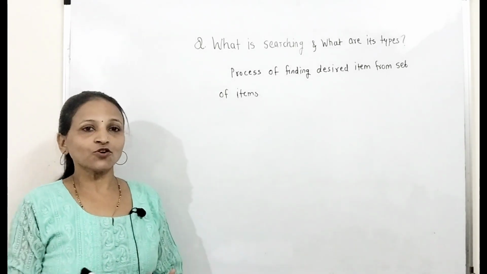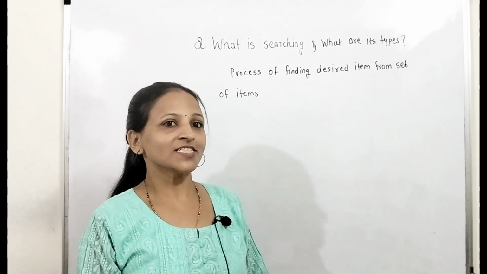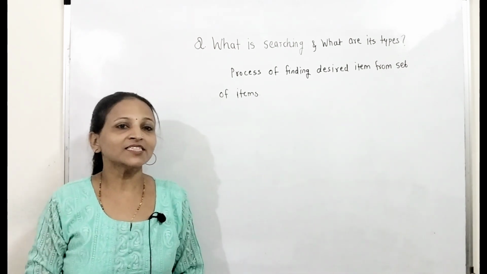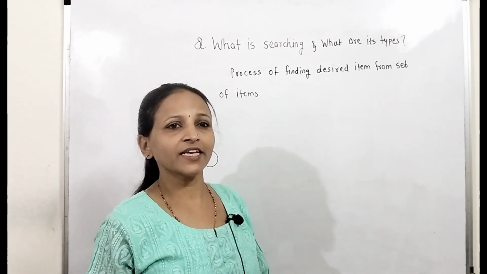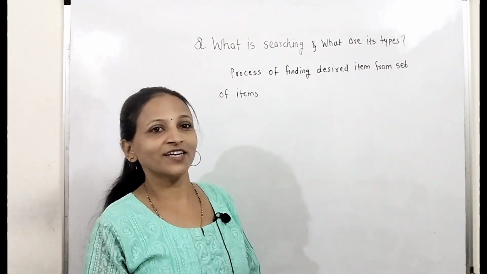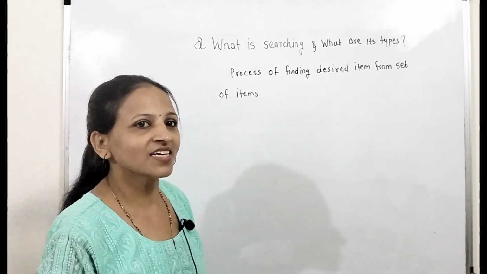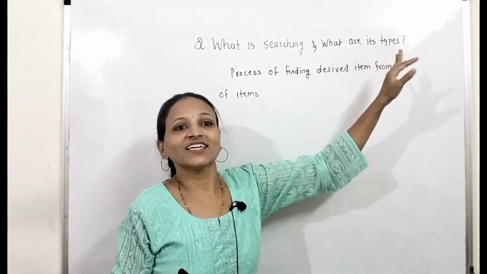See, searching and sorting, these are two most important concepts in data structures. Searching means just finding out a particular element, and sorting means just arranging the data in ascending or descending order. Now let us see the question. See, what is searching and what are its types?